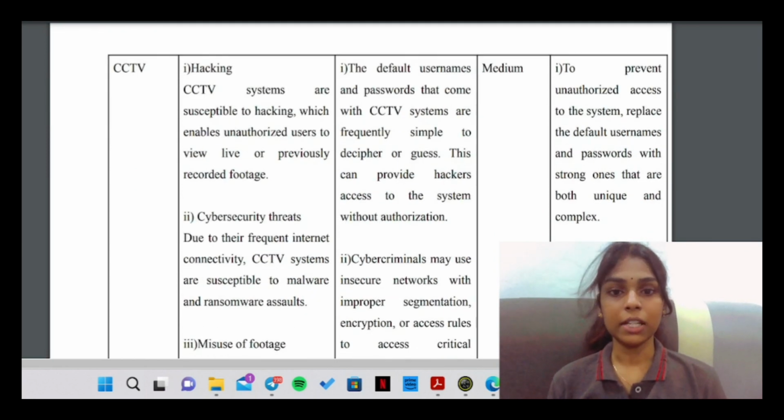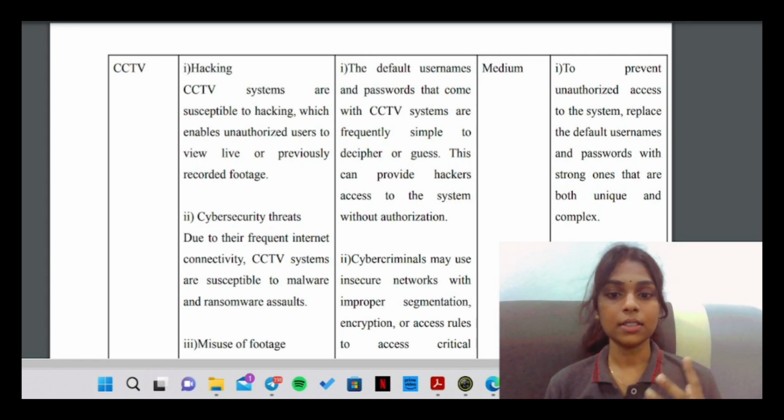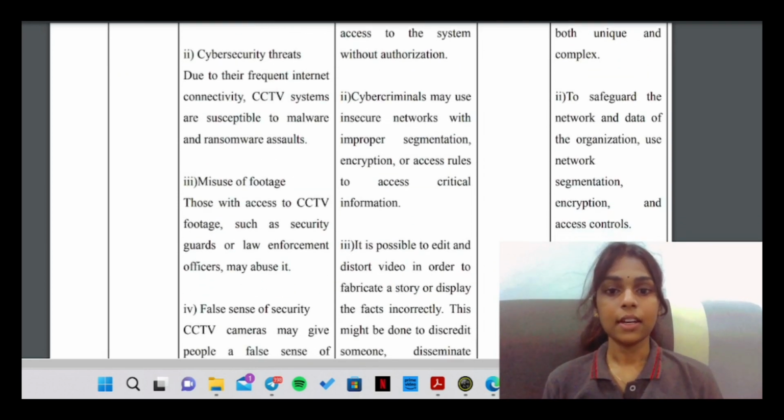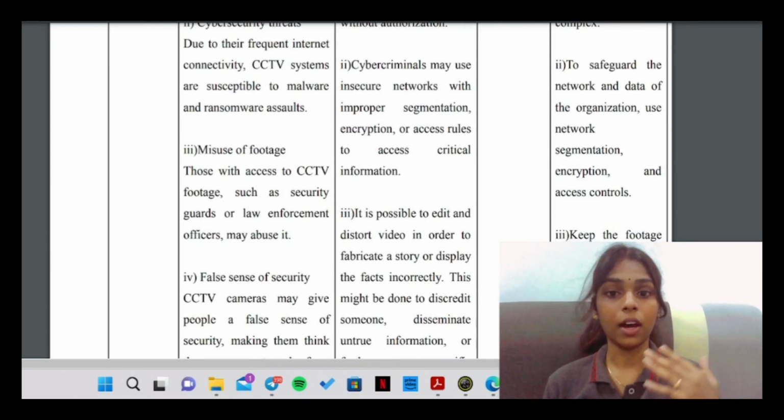Next, the vulnerabilities. The first vulnerability is that the default usernames and passwords that come with CCTV systems are frequently simple to guess. This can give hackers access to the system without authorization easily. Next, cyber criminals may use insecure networks with improper segmentation, encryption, or access rules to access critical information from the CCTV, like CCTV footage.